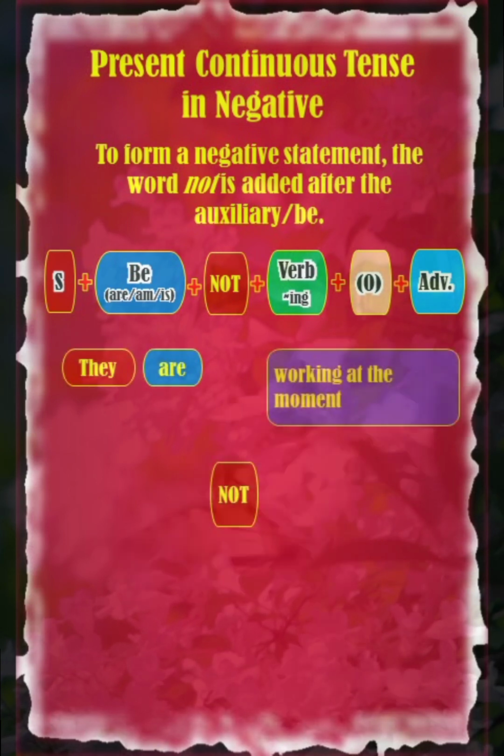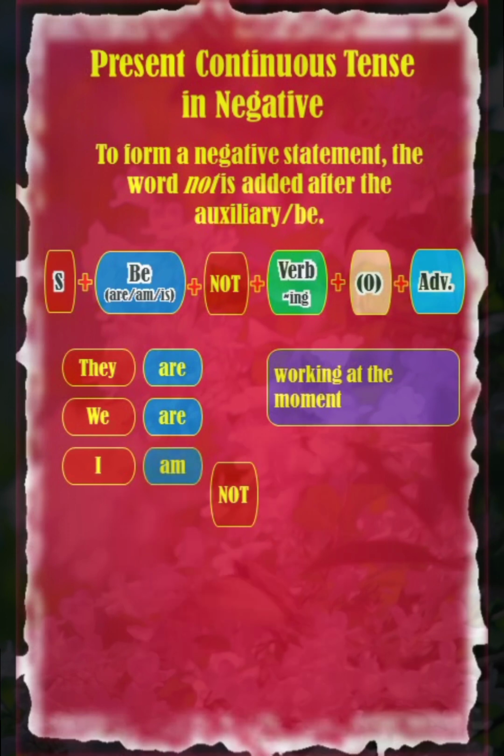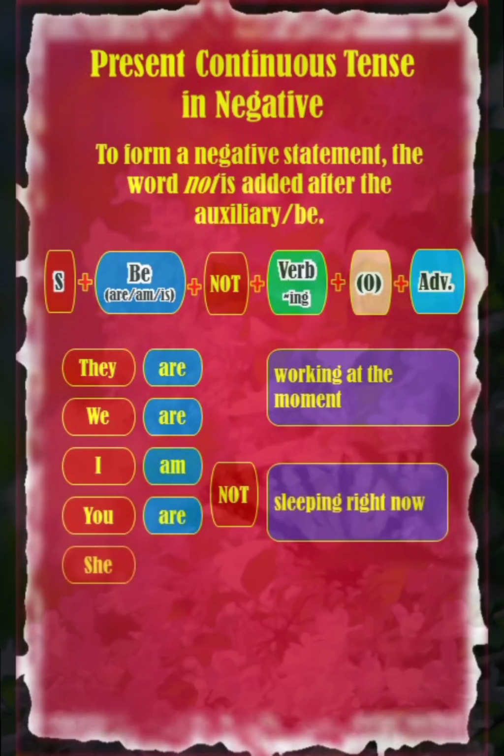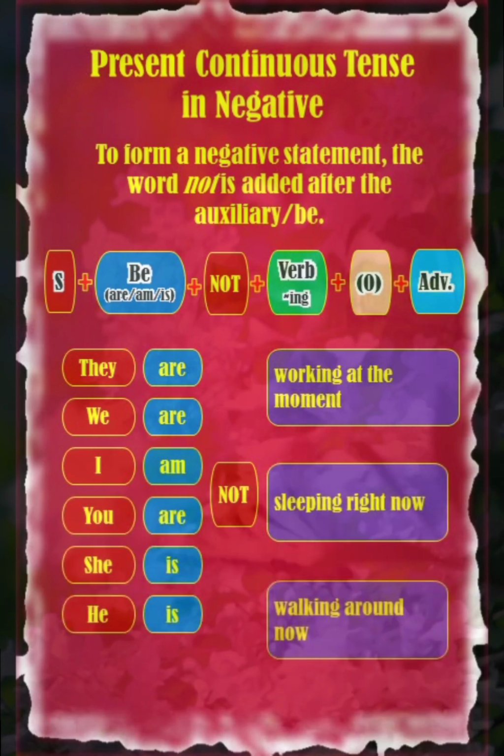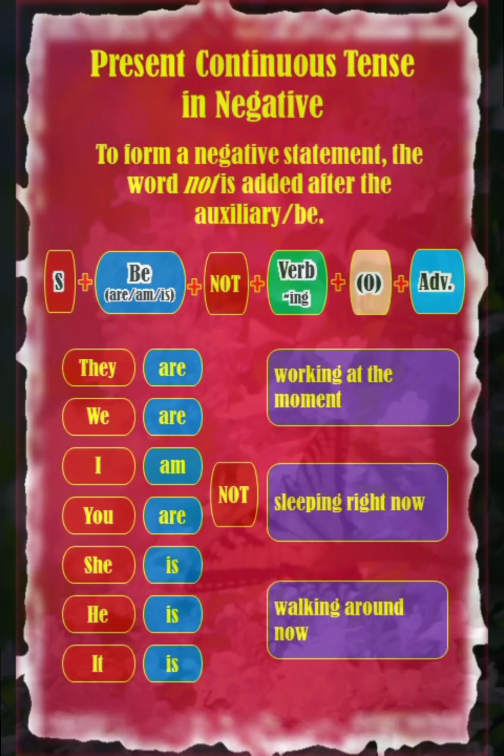Examples: they are not working at the moment. We are not working at the moment. I am not sleeping right now. You are not sleeping right now. She is not walking around now. He is not walking around now.